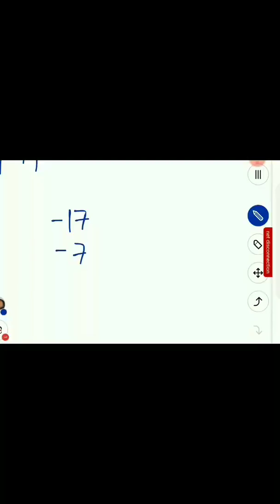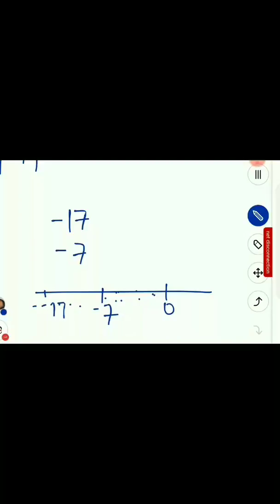The closer the number is on the left side of the number line, the closer the number is to 0, it is greater, right? So on the left side of 0, we have 1, 2, 3, 4, 5, 6, 7. Minus 7 comes first, then minus 8, minus 9, minus 10 and so on.